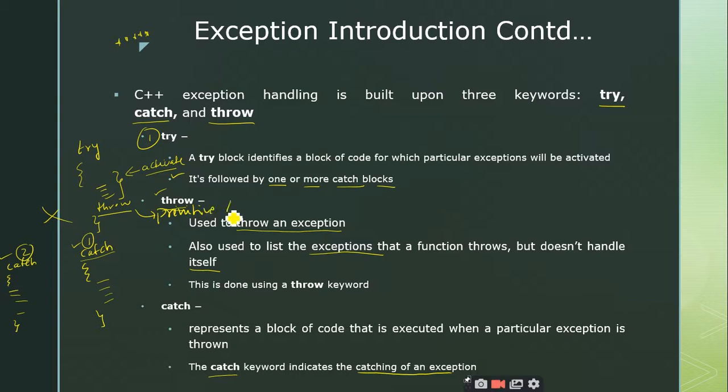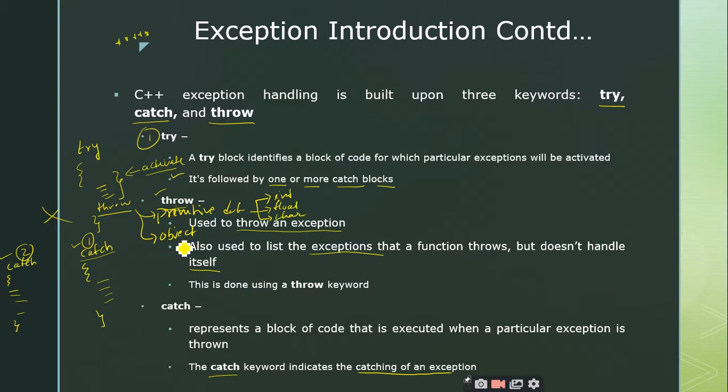You can throw a primitive data type, or you can throw user defined data types like the objects of a class. What are the examples of primitive data types? Super, right? Int, float, and char.